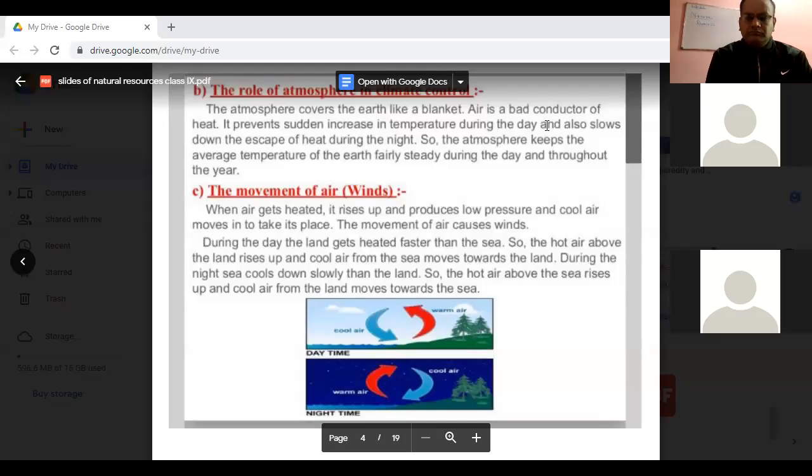Atmosphere plays an important role to control the climate. How does the atmosphere help in the climatic control? Does it form any layer? Ozone layer.